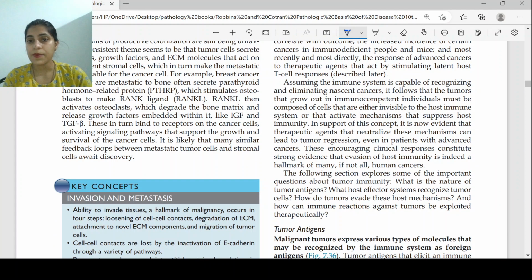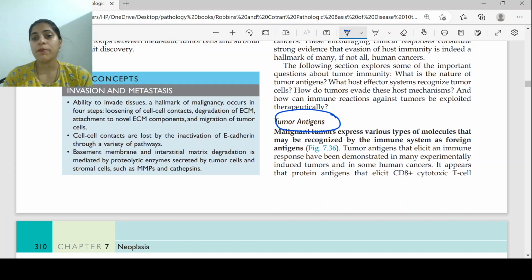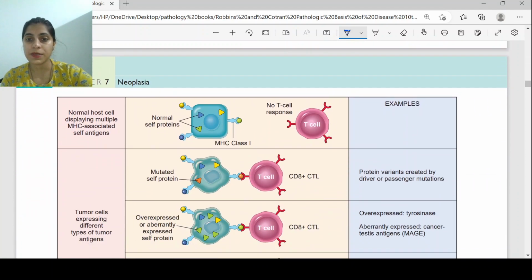Then we'll study how this is happening: the tumor antigens. The malignant tumors express various types of antigens that help them to be recognized. So first we'll understand how it is being recognized. There are CD8 cytotoxic T cells. They play one of the major roles in detecting the cancer cells and killing them.